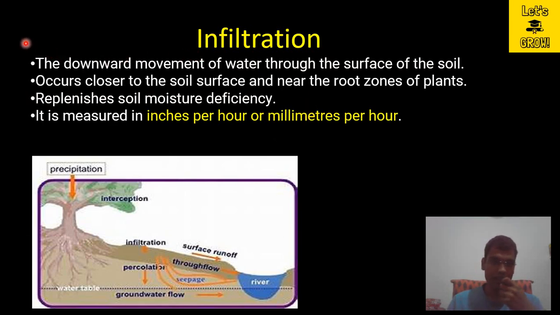So these are more details about infiltration: the downward movement of water through the surface of the soil. Here in this image you can see that this is the surface of the soil, and whatever water precipitates will get into the soil, that is known as infiltration. It occurs closer to the soil surface and near the root zones of plants. Here you can see the root zones of the plants.